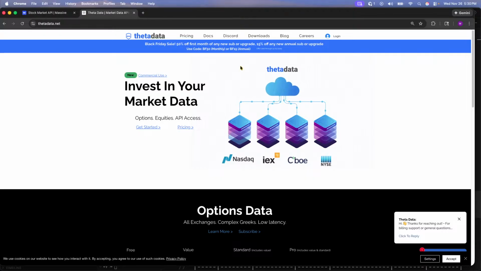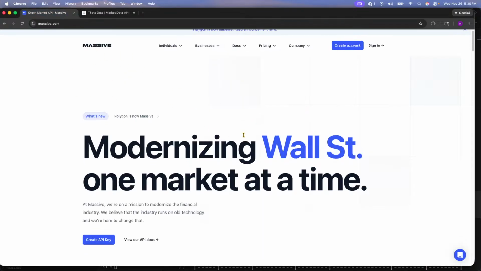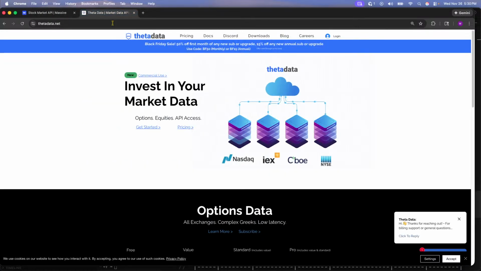Yes, you get tick by tick data with Theta Data. So that's why I use Theta Data and moved away from Polygon, which is now Massive. Polygon used to be super simple, super upfront, amazing when it comes to the option data that it provided, but it wasn't tick by tick, right? So that's why I went over to Theta Data. Does that make sense?